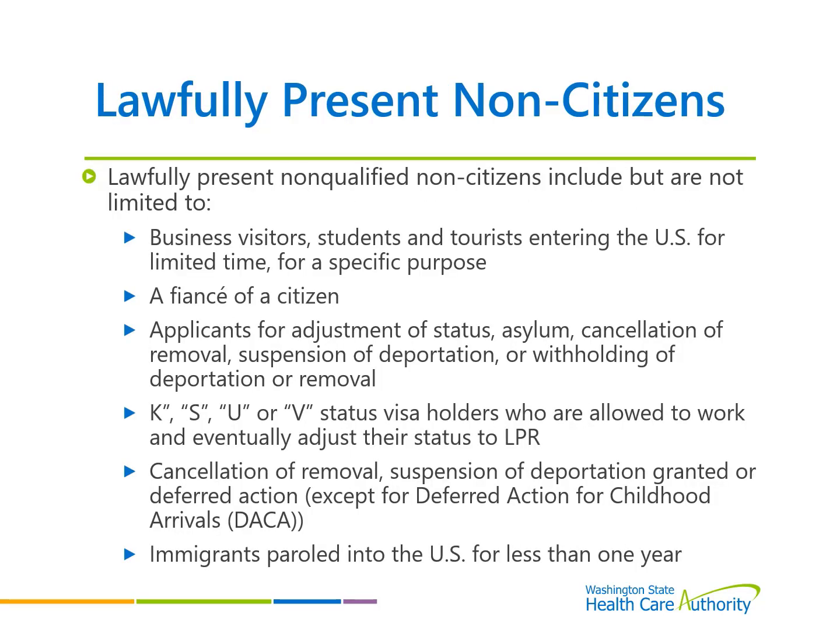Lawfully present non-citizens. Now let's review non-qualified immigrants.